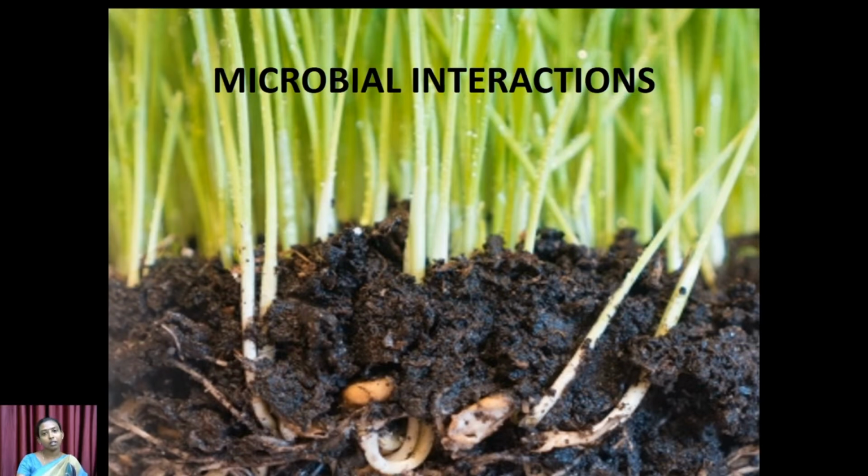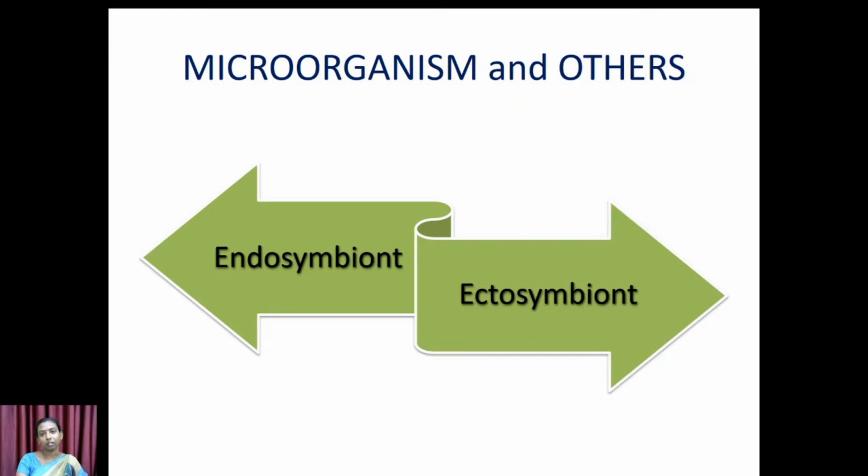Based on the position of the microorganism in the host, it is classified into two types: endosymbiont and ectosymbiont. In the case of an endosymbiont, the microorganism is present within the cell of the host, and in an ectosymbiont, the microorganism is present outside the cell of the host.